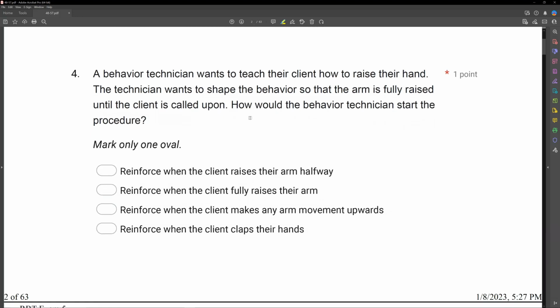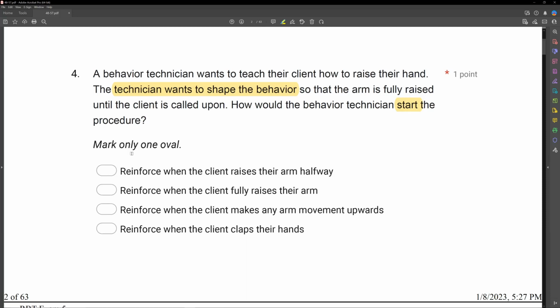4, a behavior technician wants to teach their client how to raise their hand. The technician wants to shape the behavior so that the arm is fully raised until the client is called upon. How will the behavior technician start the procedure? Again, let's read carefully. We are looking at starting the procedure. And what procedure would that be? Well, the technician wants to shape the behavior. So how are we going to start the shaping procedure?